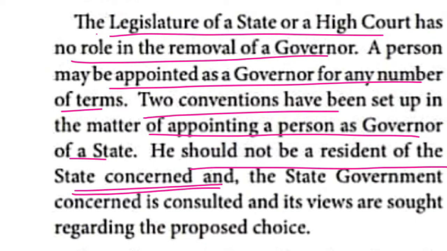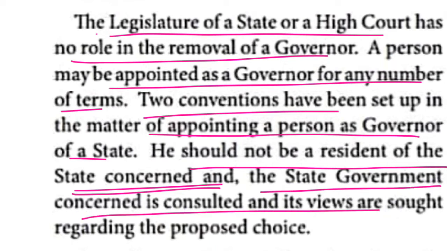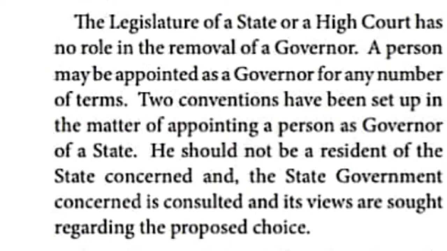The next point concerns the state government concerned. Before the president appoints the governor, the central government has to consult the state government. Only afterwards do they suggest the name of the governor. So those are the 2 conventions they follow while appointing the governor.